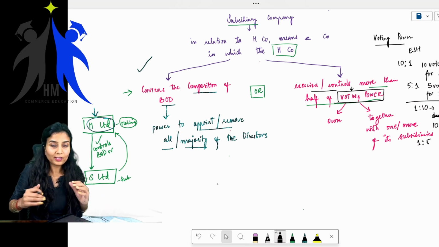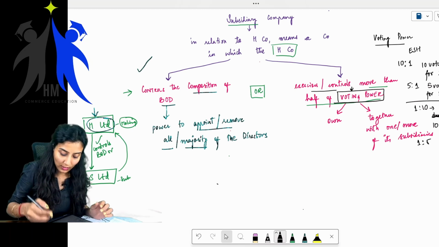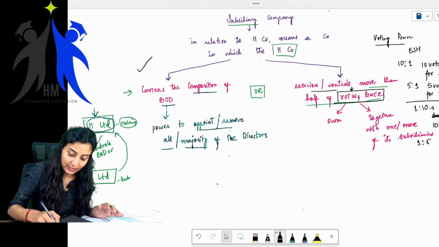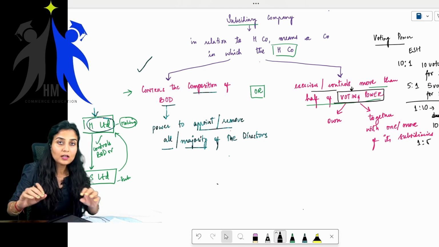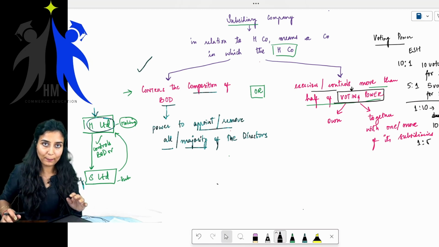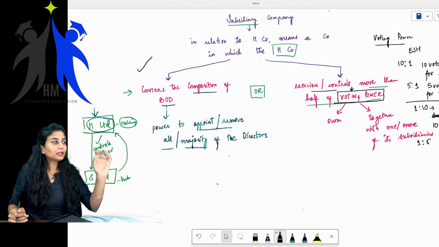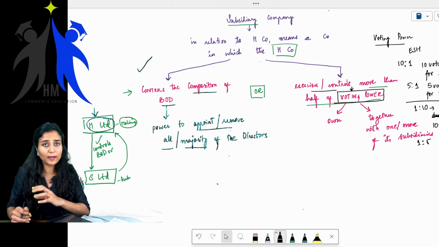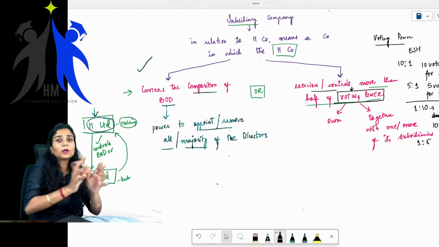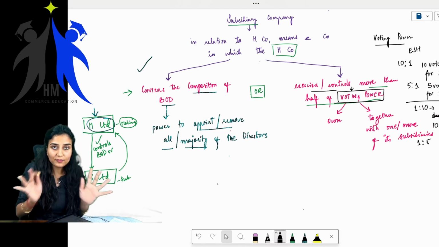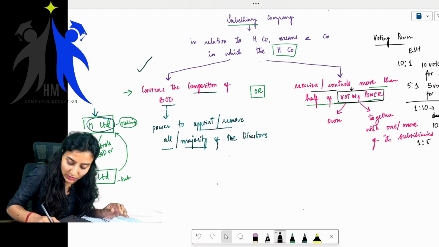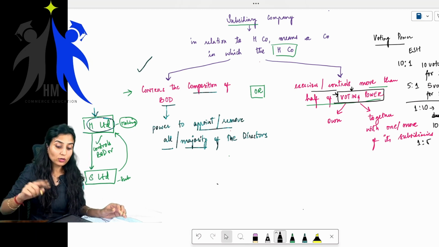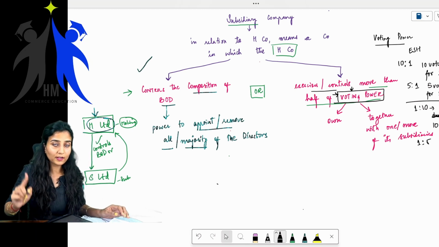So we are not talking about paid up share capital. Before the amendment, it was like exercises or controls more than half of the share capital, basically the paid up share capital. That is very simple. If one company holds more than 50% of the paid up share capital, then that company will become the holding company of the other company. This is very simple. But they changed it to voting power. Ma'am, why? Because of these shares with differential voting rights.